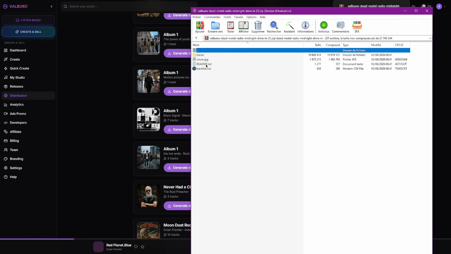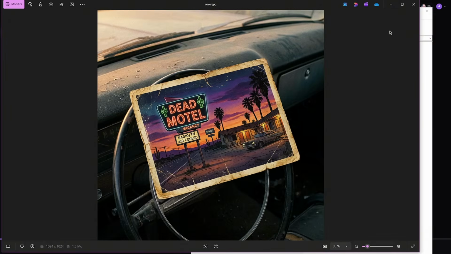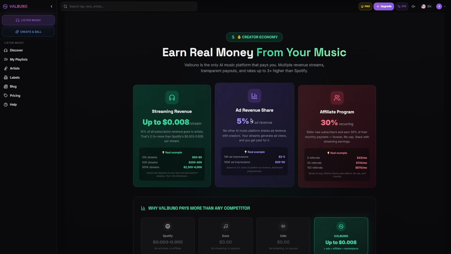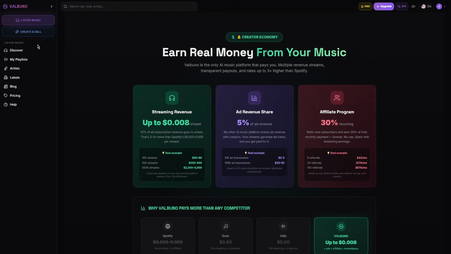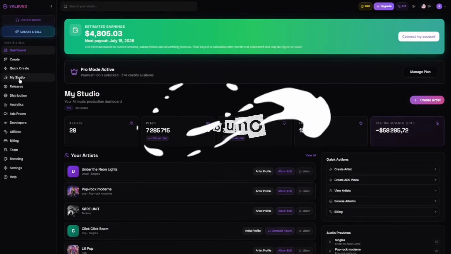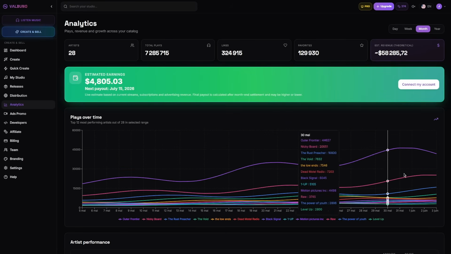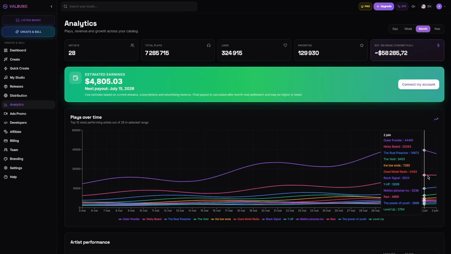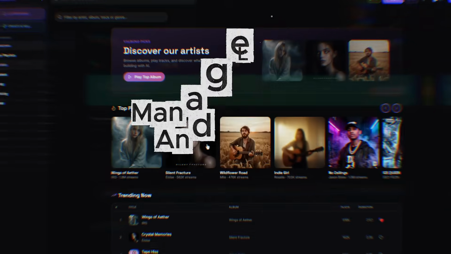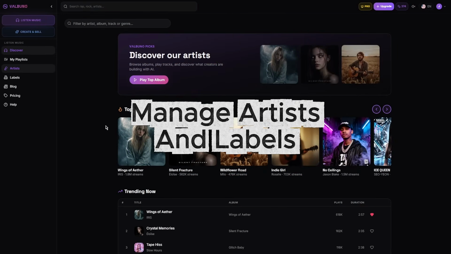And the problem is that all of this is often scattered across several different tools. You can produce a lot of content, but it quickly becomes difficult to keep everything coherent. VALBUNO was created to solve this problem. VALBUNO brings together, in one single platform, everything you need to create and manage a complete AI music project.